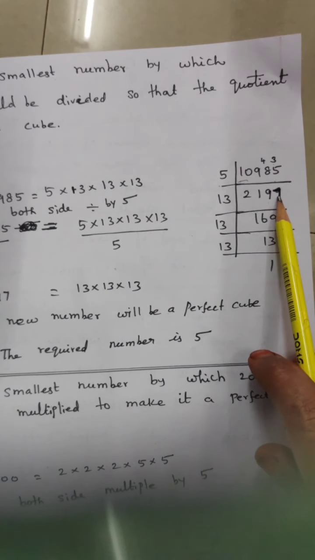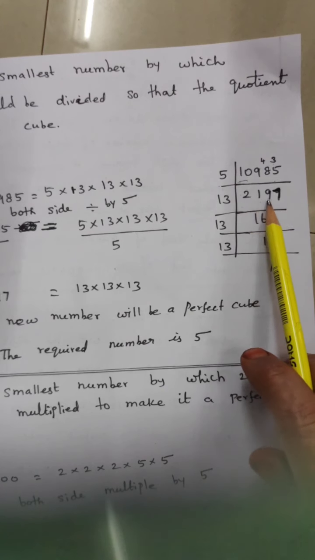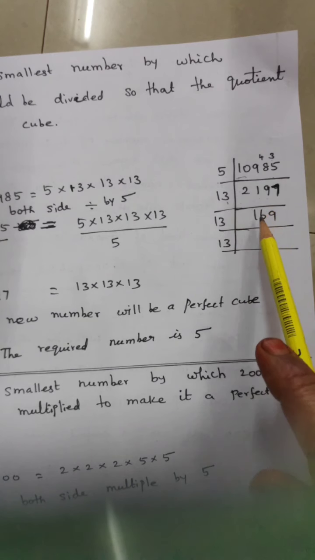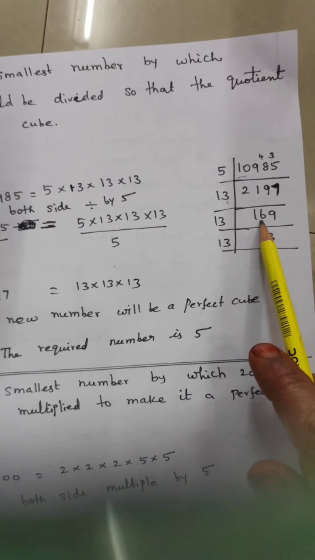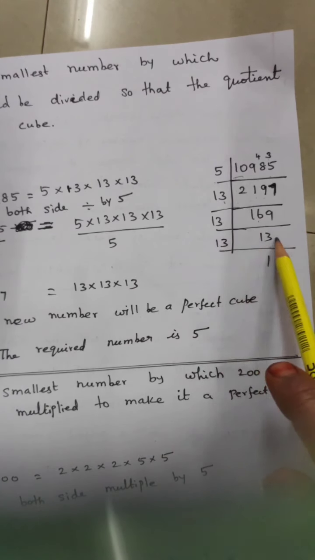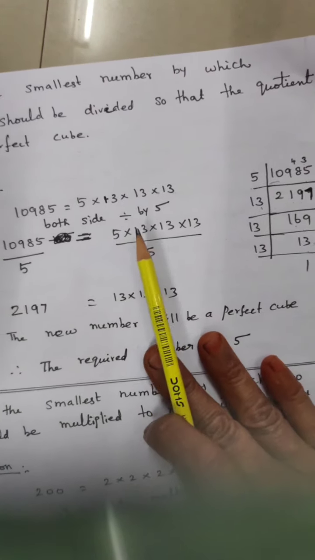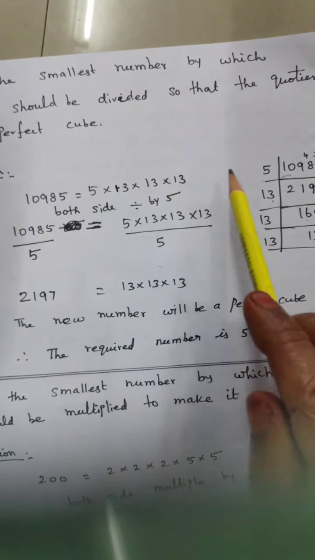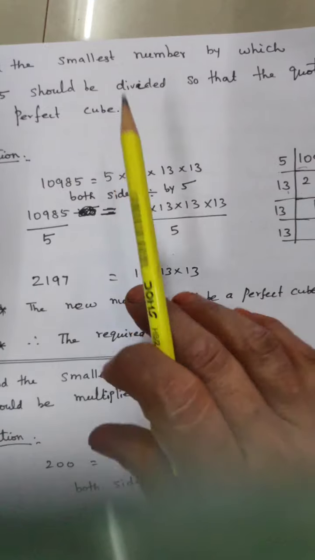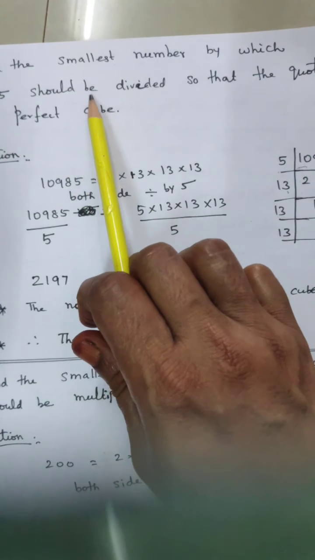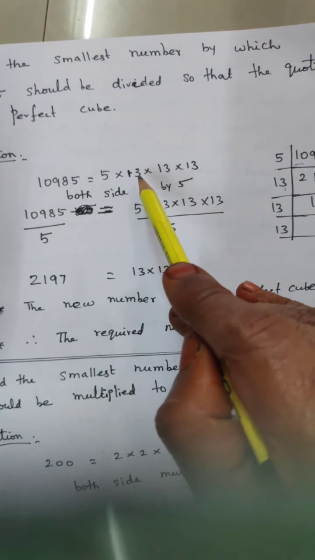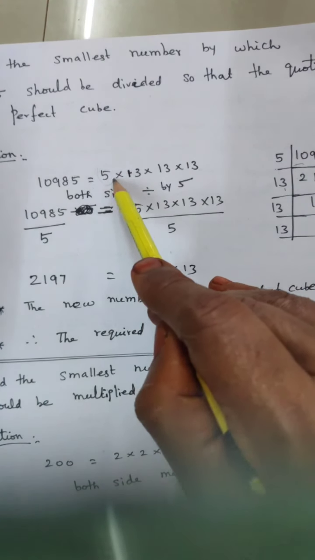7 5s are 35. Now 2197 is possible in the 13th table. 1 13 is 13, write 6 3. 78, 9. So again the 13th table, 13 13s are 169. Now 10,985 is equal to 5 into 13 into 13 into 13. Which number should be divided so that we get a perfect cube? See here, three 13s are there, and one 5 is extra.